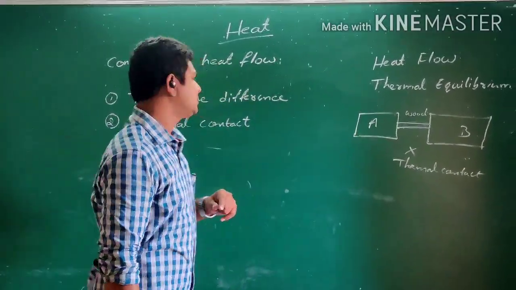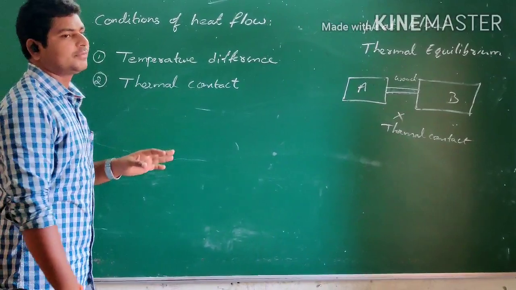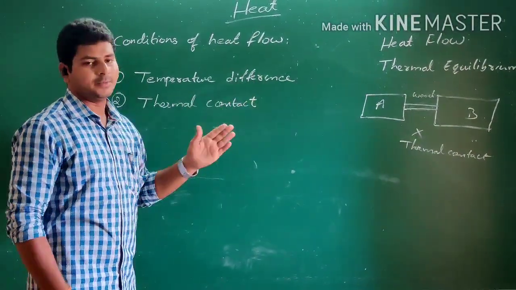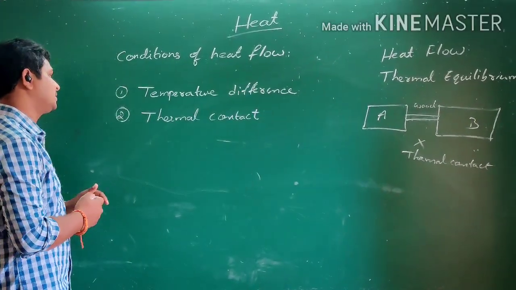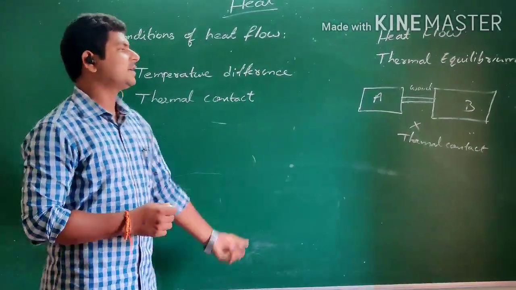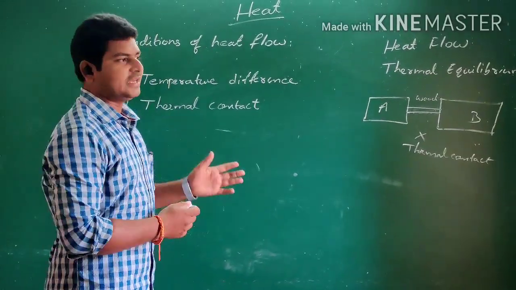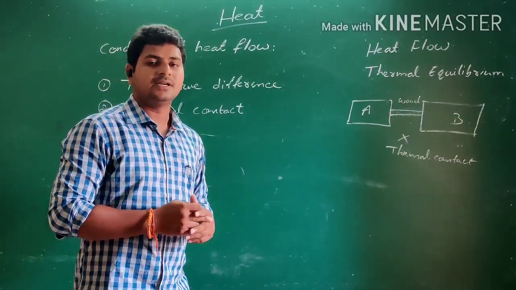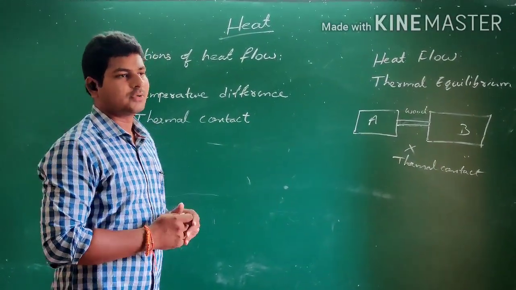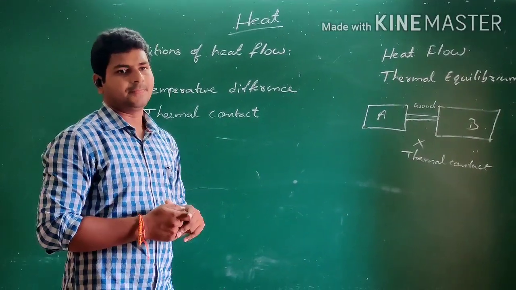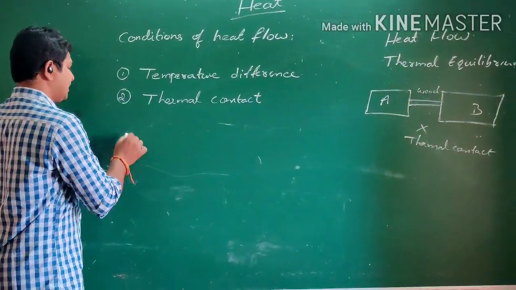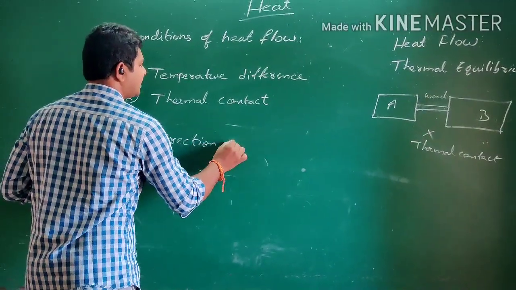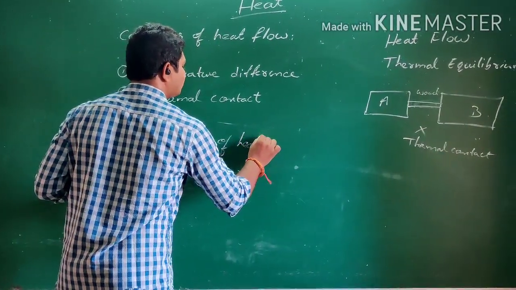So the two essential conditions for heat to flow from one body to another are a temperature difference, that means both bodies must be at different temperatures, and a thermal contact between the two bodies. If there is a thermal contact between two bodies and the bodies are at different temperatures, definitely heat energy flows from one body to another. Now the question arises, in which direction? Direction of heat flow.